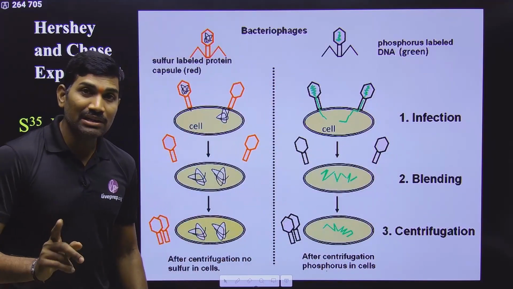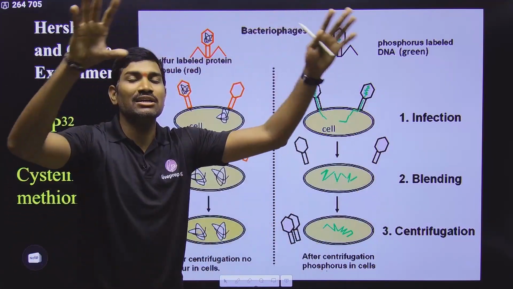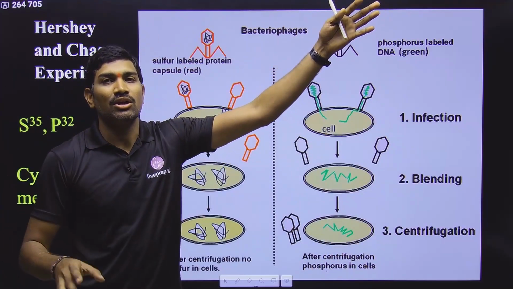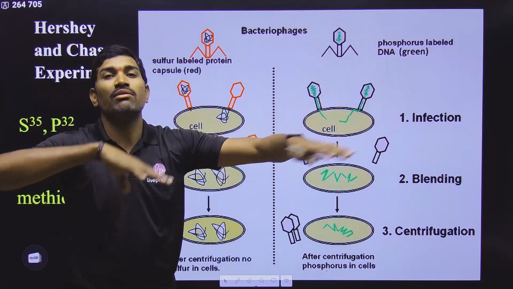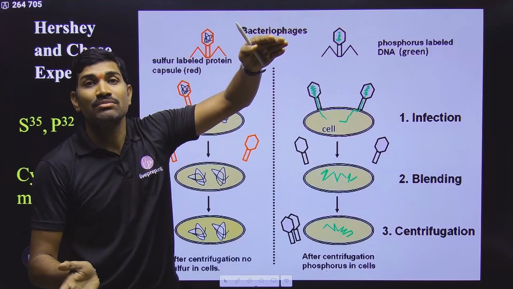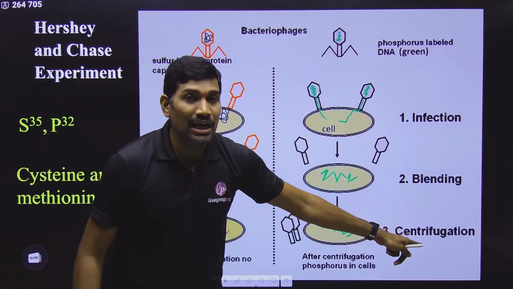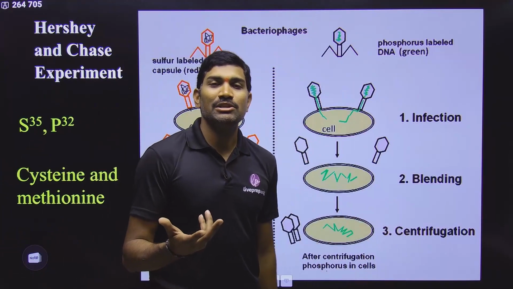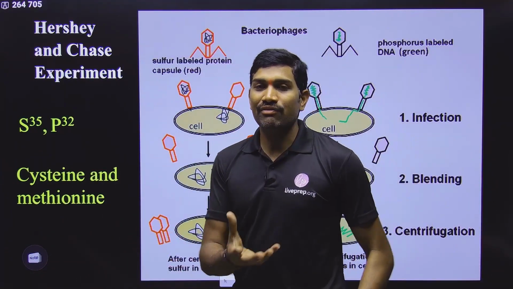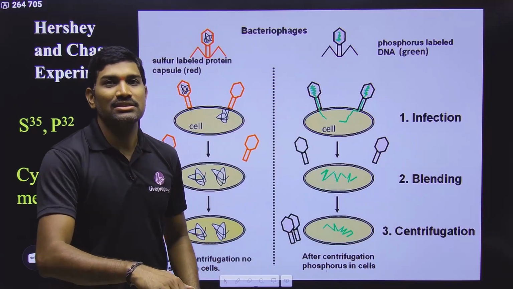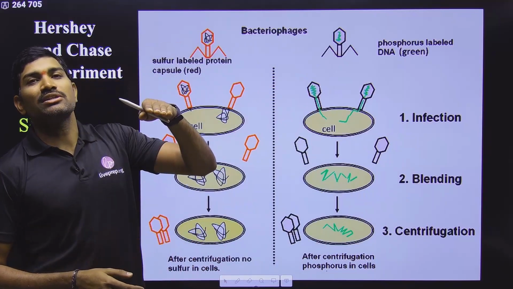But in a mixer, it is a liquid, right? So uniformly they are distributed. Both the virus protein coat and the bacteria are uniformly distributed. Now you need to segregate them. How will you segregate them? With the help of centrifugation. What is the major principle of centrifugation? Based on density, the molecules can be separated. If it is more dense, it will settle faster. If it is lighter, it will be present at the top.